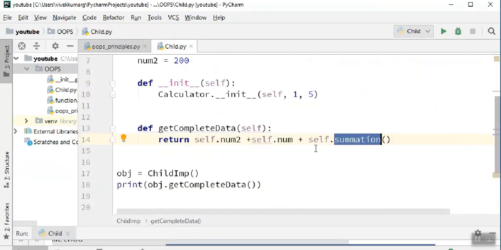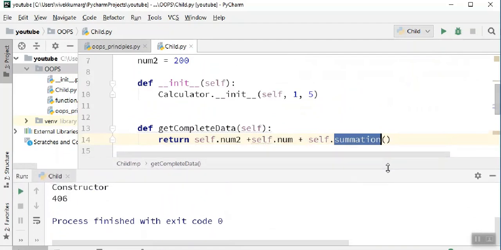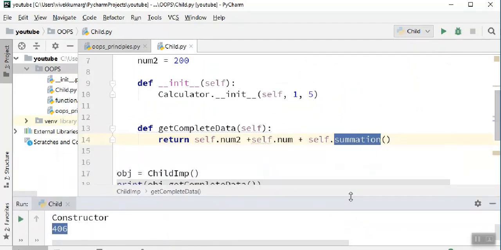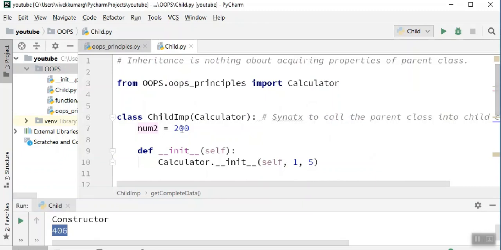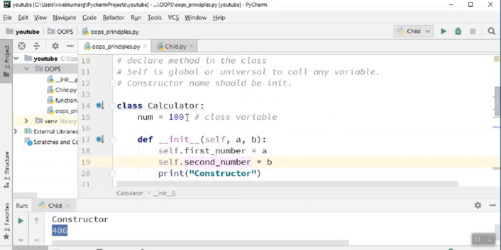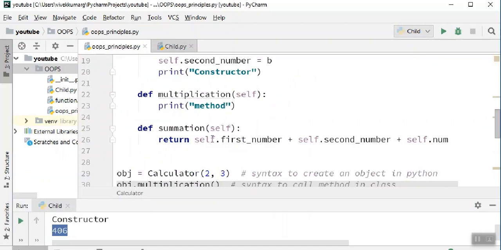Now let us run this. Perfect. Now you see 406 is the output. Let's scan the output. You say return self.num2. num2 is 200, and self.num is 100, so 200 plus 100 is 300, plus self.summation.